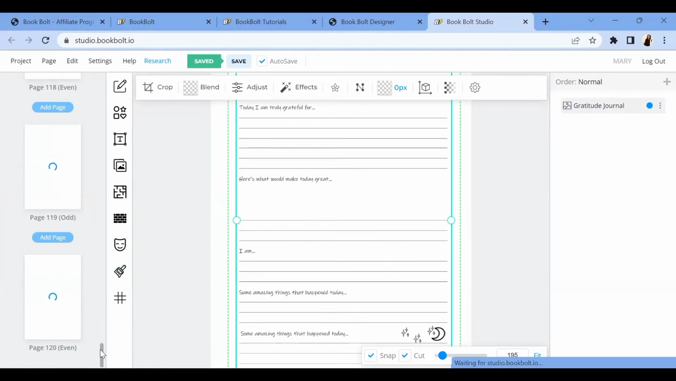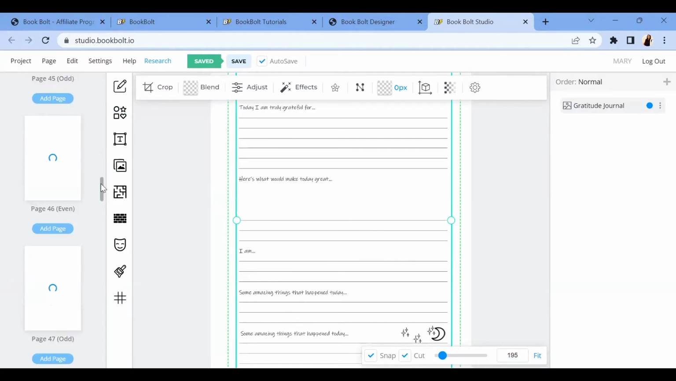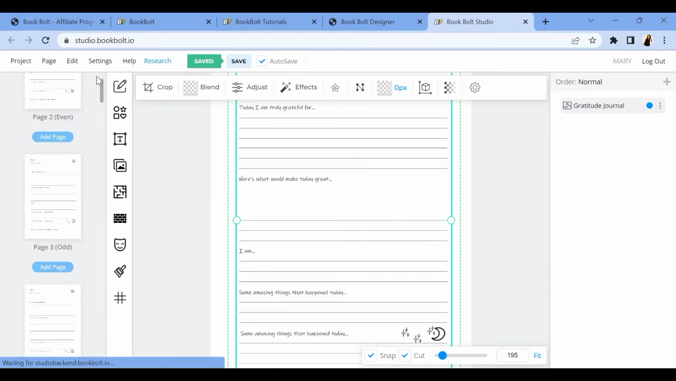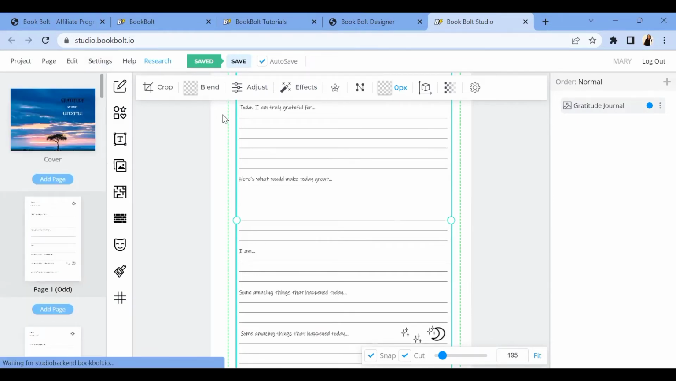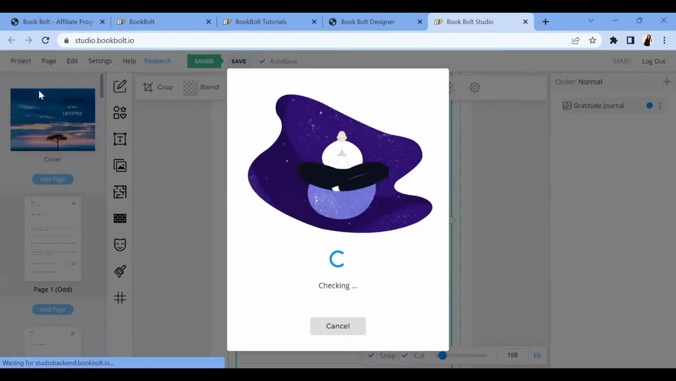So right now, I'm done. I actually like the way it looks. It's still loading here, but it's definitely going to load all the 120 pages. And when I'm done, I'm going to come and download it. So you're going to come over to project, and you're going to click on download this project. When you click on download this project, it will start downloading.